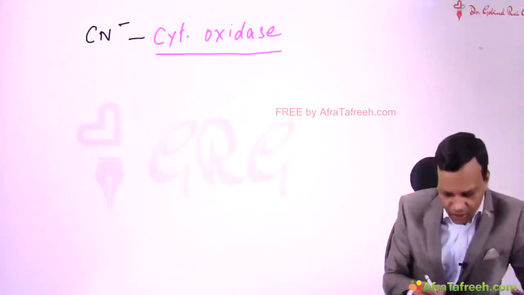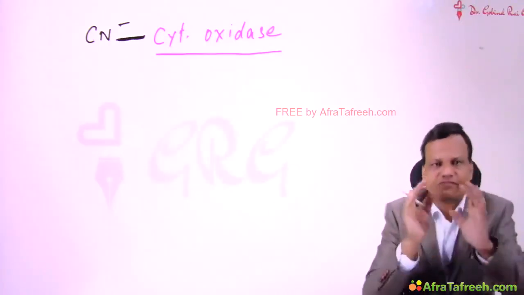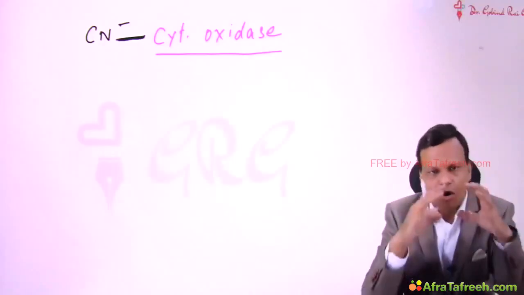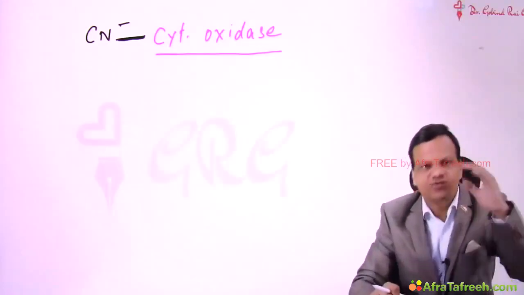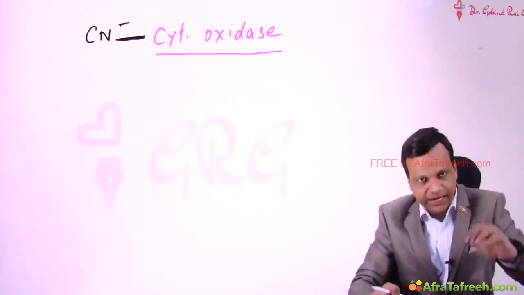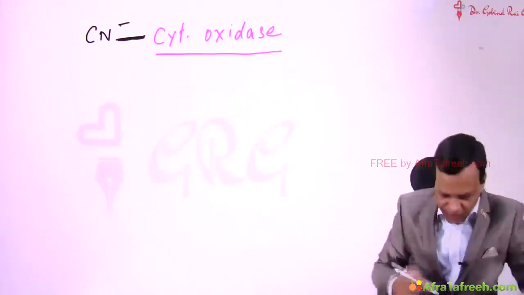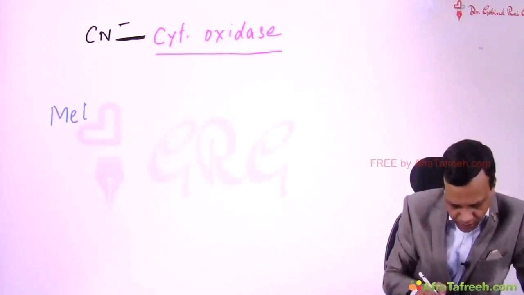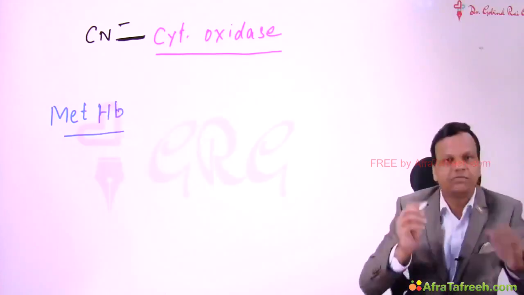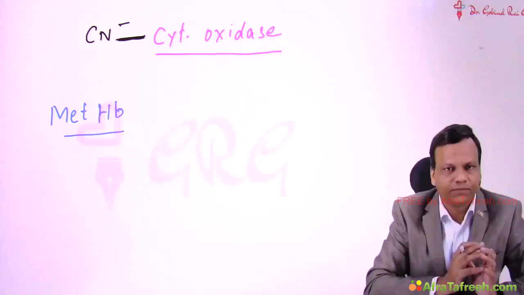So in the treatment of cyanide poisoning, our main aim is to make cytochrome oxidase free from cyanide. How can we do so? We can do so by sending a very good friend of cyanide, so that cyanide leaves cytochrome oxidase and starts talking to that friend. And the name of such a friend is methemoglobin. Methemoglobin is a very good friend of cyanide. So whenever methemoglobin comes, the cyanide will leave cytochrome oxidase and bind to methemoglobin.